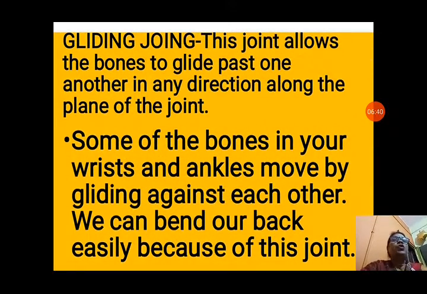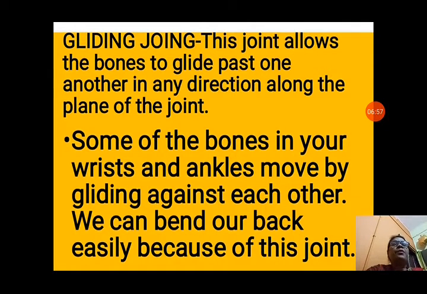Next is the gliding joint. This joint allows the bones to glide past one another in any direction along the plane of the joint. It is gliding over each other. Some of the bones in your wrist and ankles move by gliding against each other. Now, it is present in our wrist and ankle.